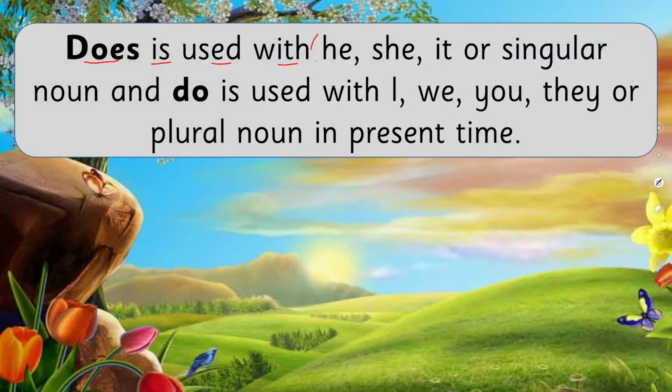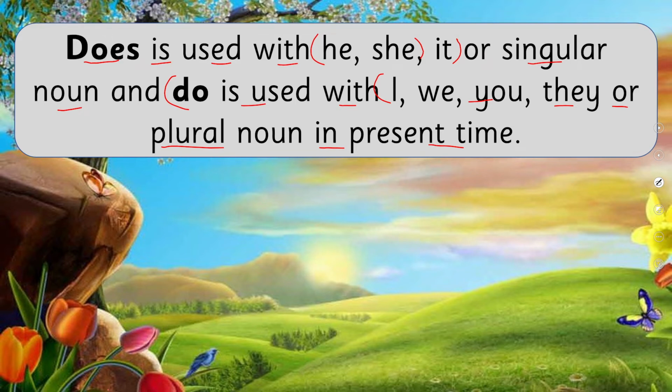Does is used with he, she, it, or a singular noun, and do is used with I, we, you, they or a plural noun in present time. Same like that, we use s and es, my dear students, in the present indefinite tense, the simple present tense. So the same rule is there.